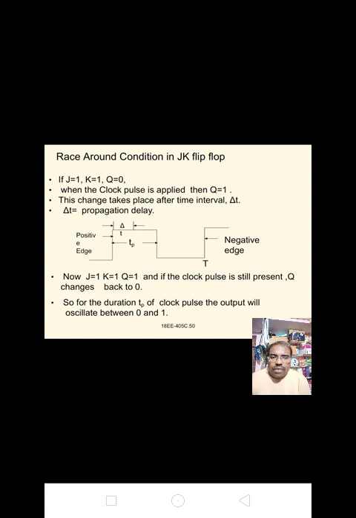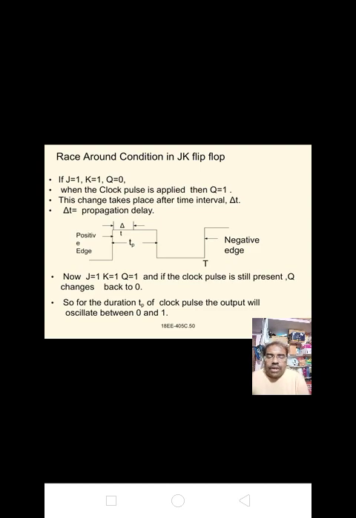If J equal to 1, K equal to 1 and Q equal to 0, when the clock pulse is applied, then Q equal to 1. This change takes place after the time interval delta t. Delta t equal to propagation delay. It is clearly shown in the below diagram.